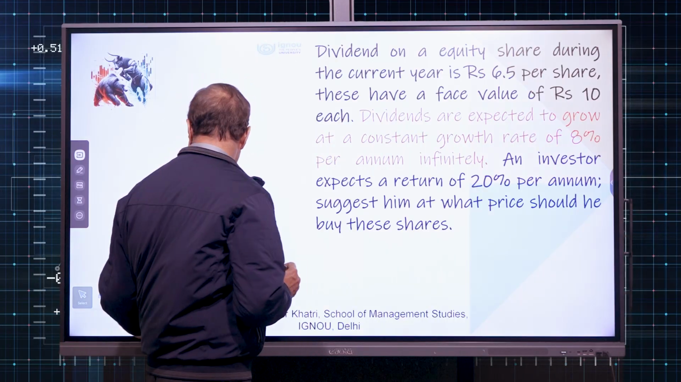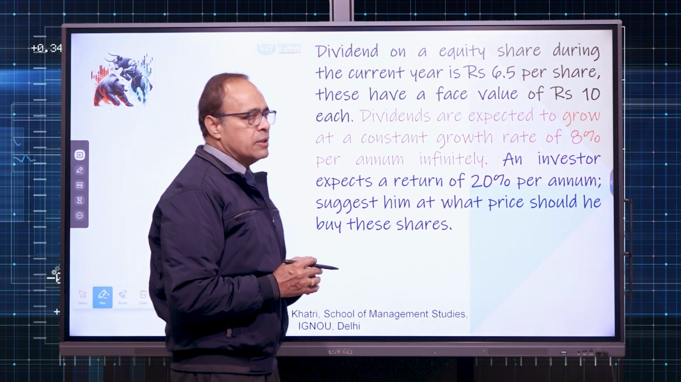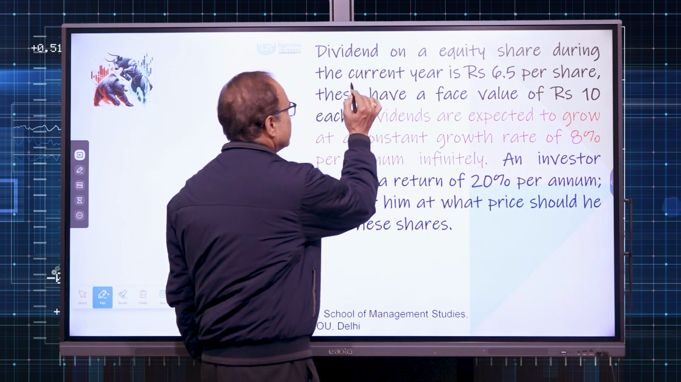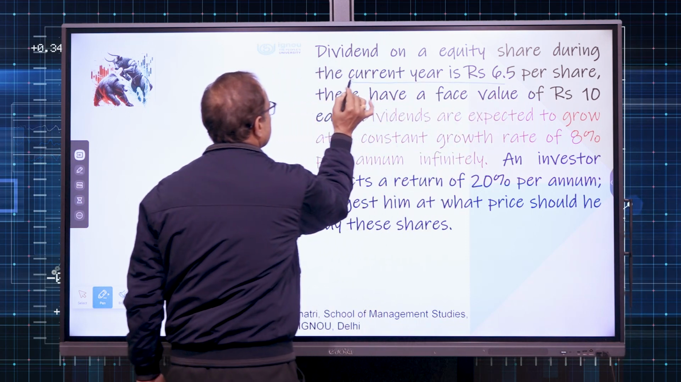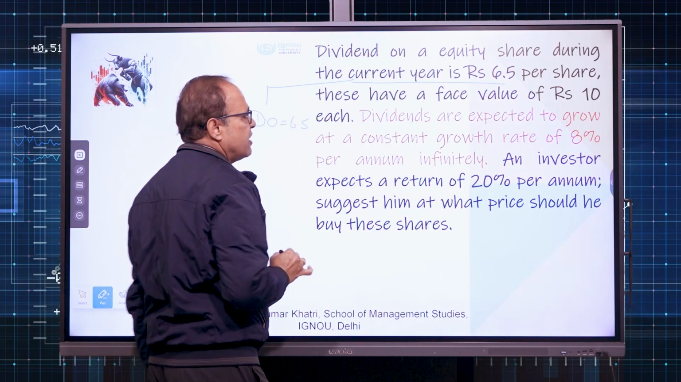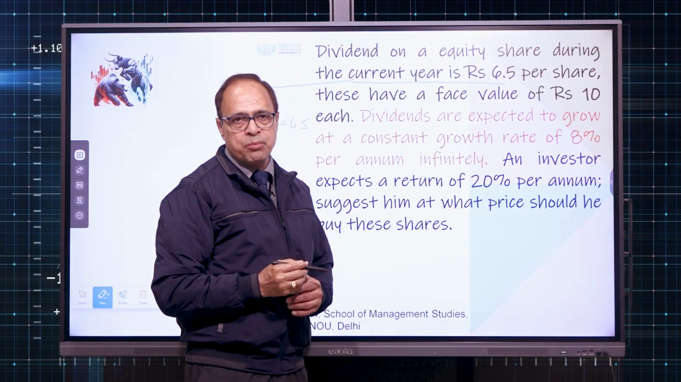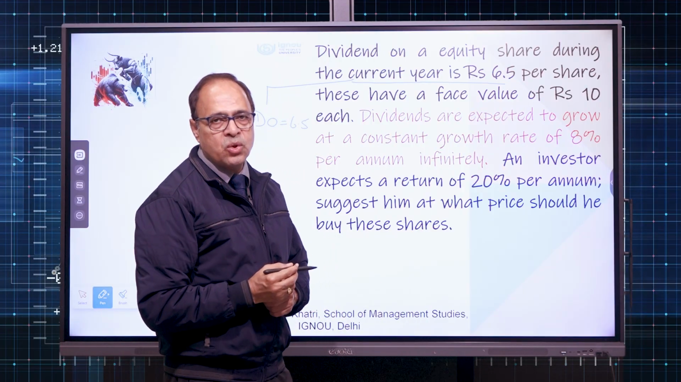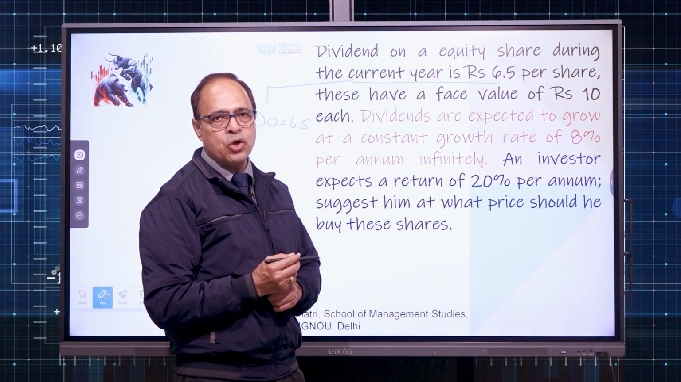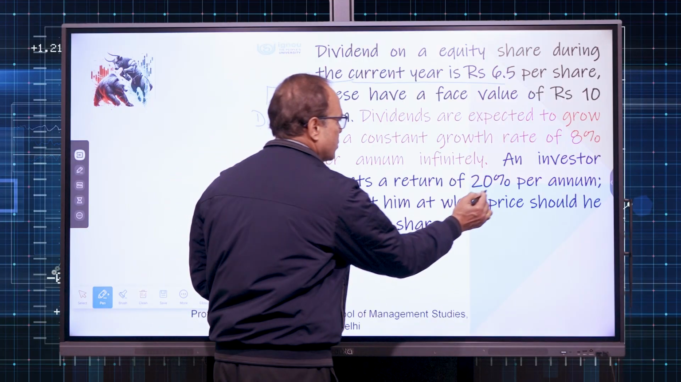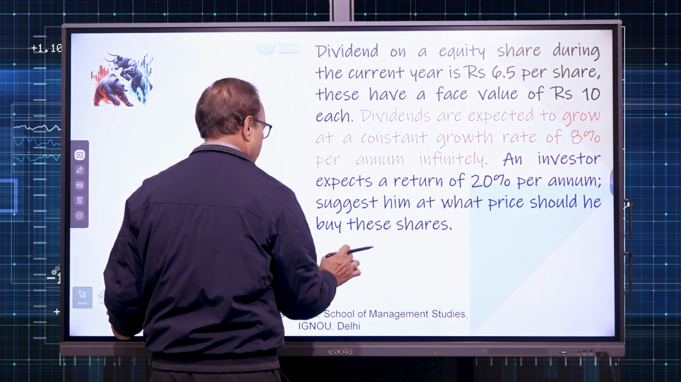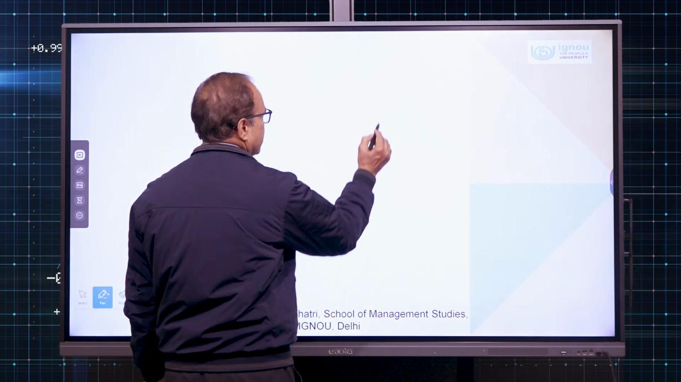Next example, as you can see, the dividend on equity share paid during the year is 6.5. Pay attention to the language of the question. This is the current dividend, which means this is D0. In the previous one, we were given D1. Face value again will not be used. Dividends are expected to grow at a rate of 8% till infinity. So, the constant growth rate is 8%, 0.08, and the investor is expecting 20%. Now, if we solve this question, we will find out the value this investor is willing to pay.